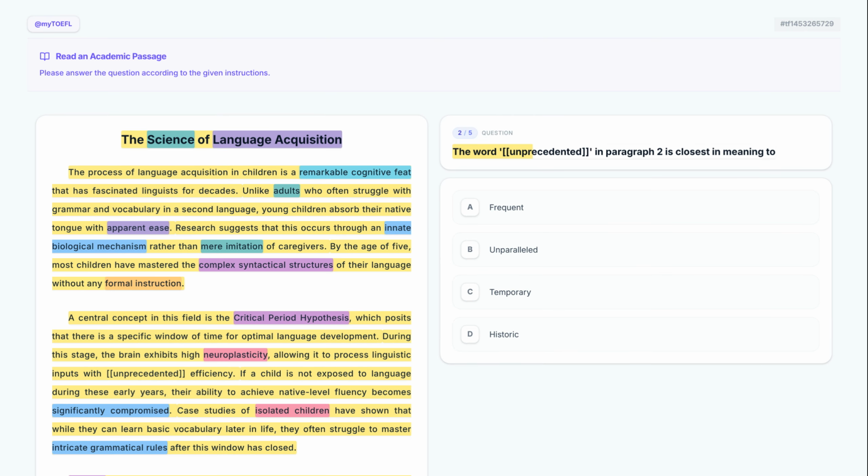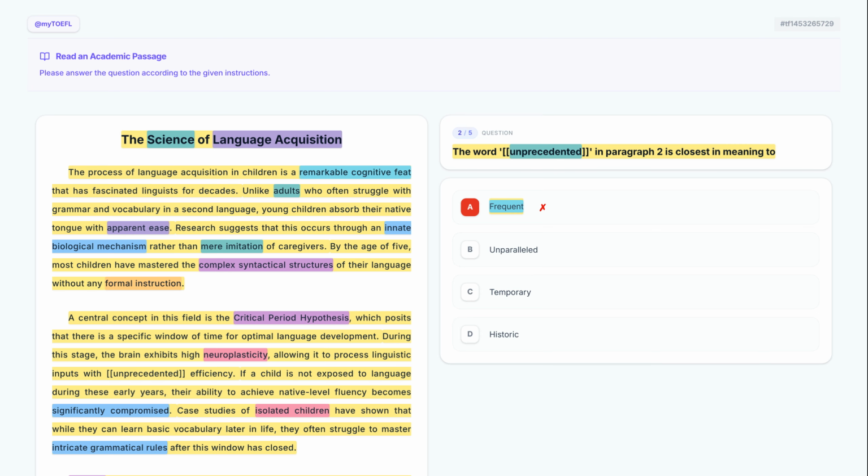The word unprecedented in paragraph 2 is closest in meaning to. This is a vocabulary in context question asking for the meaning of unprecedented. We need to look at how it describes efficiency in paragraph 2. Now, keeping this in mind, let's evaluate our options. Let's take a closer look at option A, frequent. Frequent means happening often, but unprecedented refers to something that has never happened before or is unmatched in degree. This doesn't fit the context, so let's eliminate it.